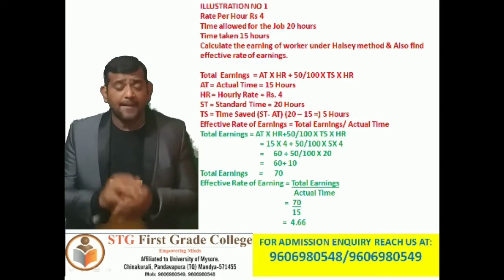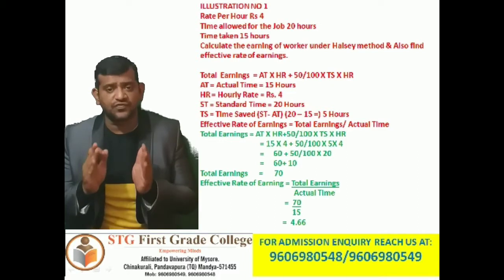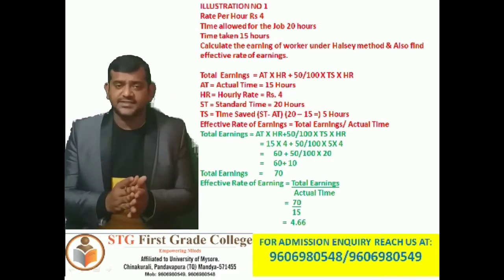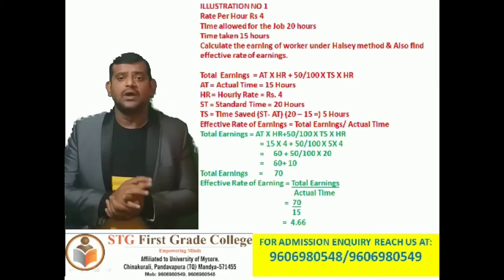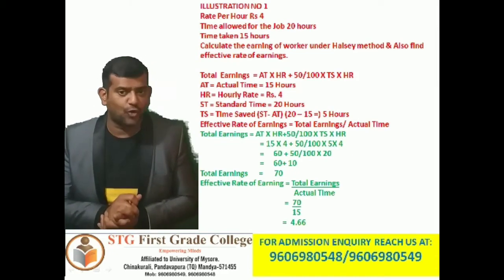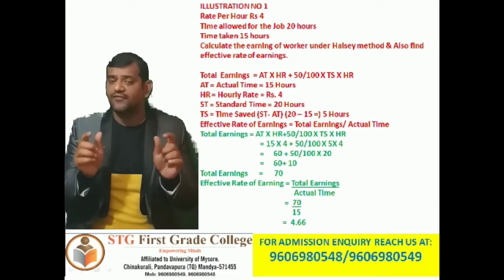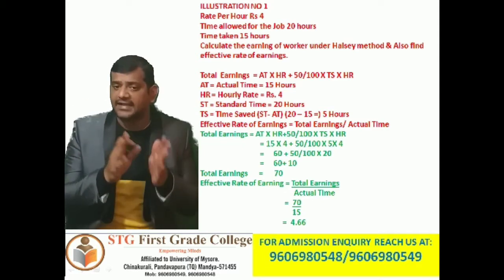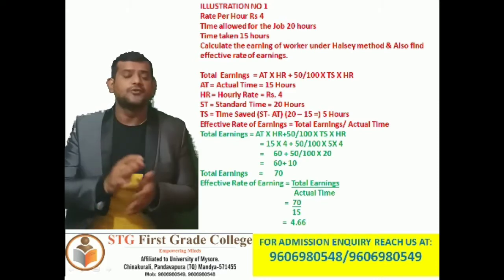So now multiply both sides, that is 15 into 4. 15 fours are 60 plus 50 divided by 100 into 5 fours are 20. Clear? So first you have to do a multiplication of both the ends, first AT into HR and TS into HR.